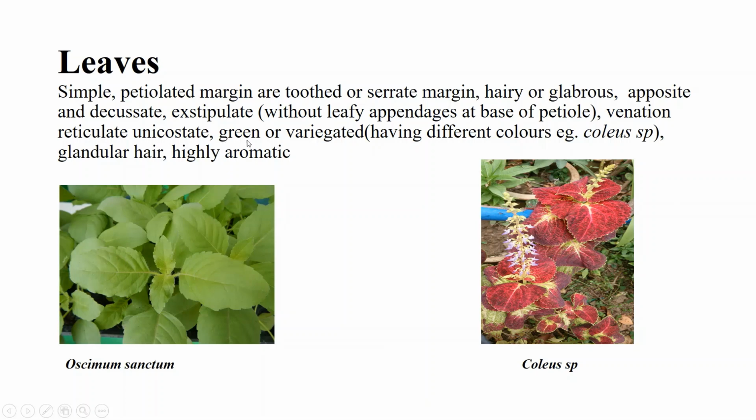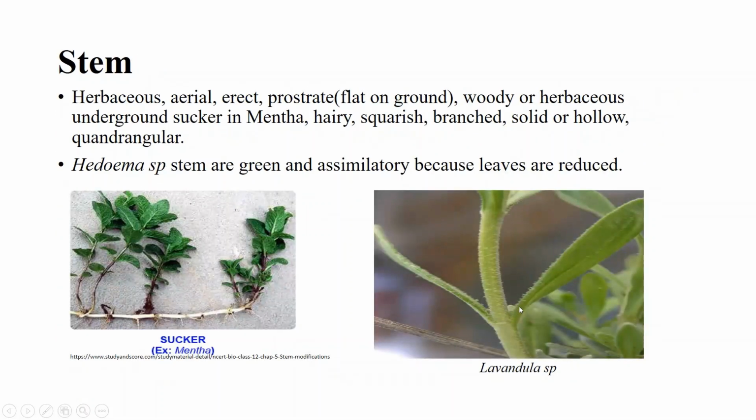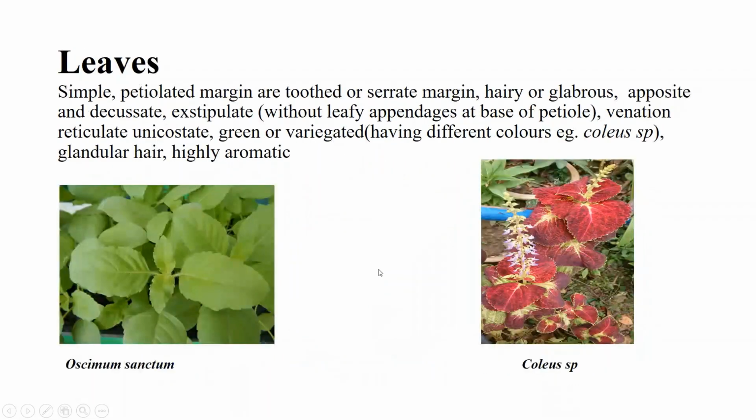Color of leaves is green. As you see in this picture, ocimum leaves are green, and variegated, having different colors. These are the Coleus species leaves and they have different colors. Glandular, having glands on their surface. Hairy, as you see in this picture. Lavandula leaves have hair on their surface, and even these leaves also have hairs on their surface. Leaves of these plants are highly aromatic.